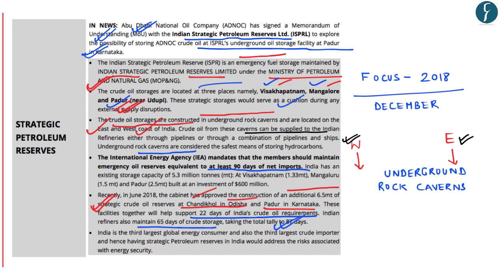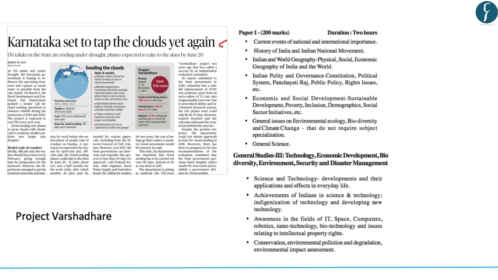With this, let's move on to our next news discussion. The next news appears on page number 5. The news says Karnataka set to tap the clouds yet again. Now in this news, Karnataka is adopting cloud seeding project named Project Varshadhare for enhancement of monsoon rainfall in 2019 as well as 2020. So Project Varshadhare is a cloud seeding project.